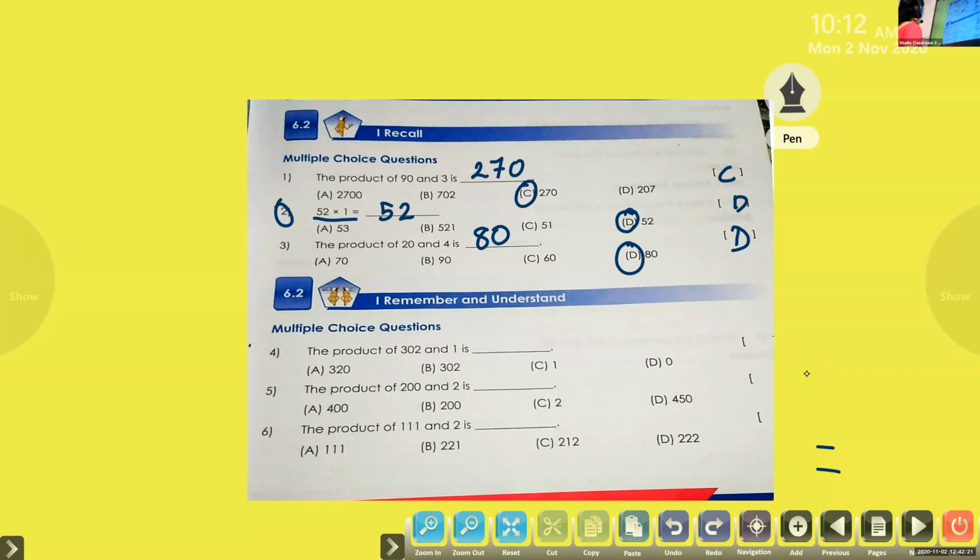When we multiply a number by 1, we will get the same number. So here we multiplied 302 into 1. What will be the answer? Dear, whatever may be the number, if we multiply by 1, we will get the same number. 1000 into 1, 1000. 2320 into 1 equal to 2320. So what will be the answer, Adidev?